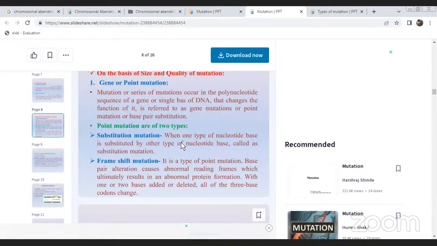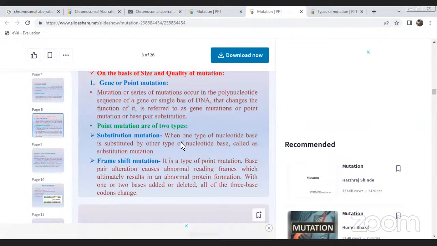Substitution mutation means that one type of nucleotide base is substituted by another type of nucleotide base. For example, purines. What are the purines? Adenine and guanine are both purines. And the next ones are cytosine and thymine, which are the pyrimidines.